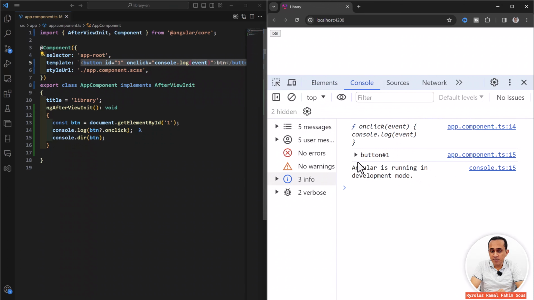This is not the same in Angular, which means the code we will write in the event will not bind to the onclick property in the button object, and I will show you this in a minute.